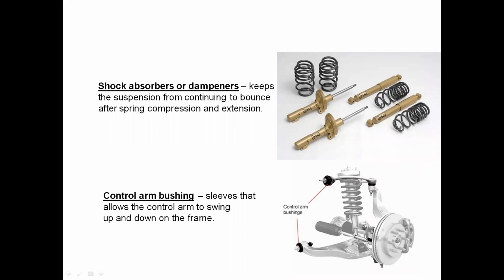And control arm bushings are sleeves that allow the control arm to swing up and down on the frame. These are already discussed. So these are all different parts in the suspension system.